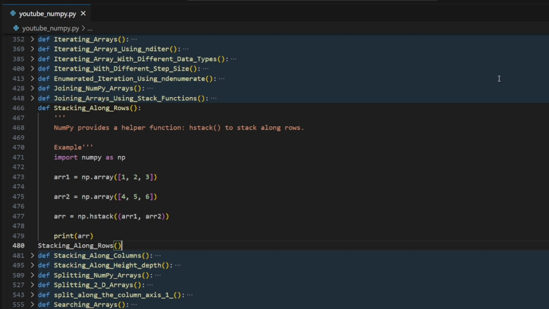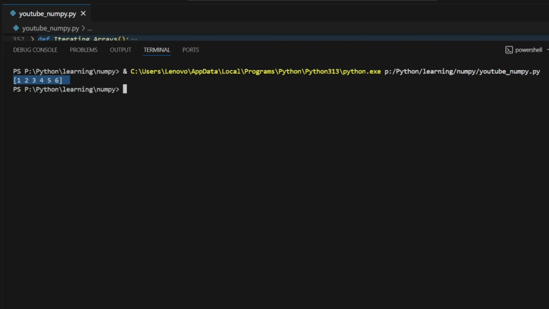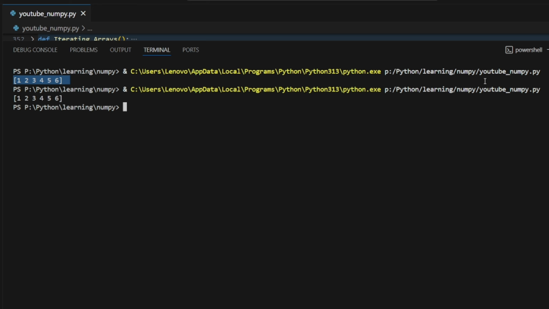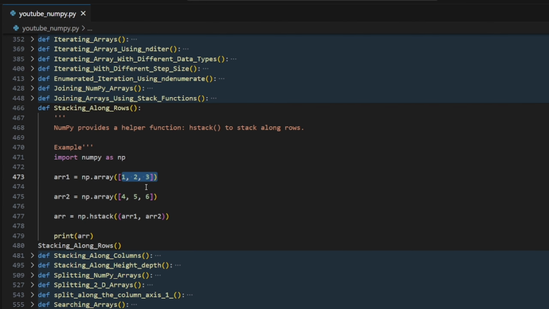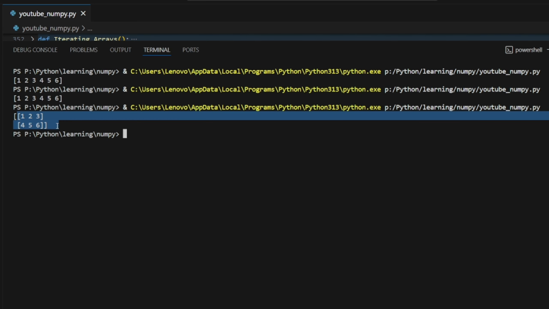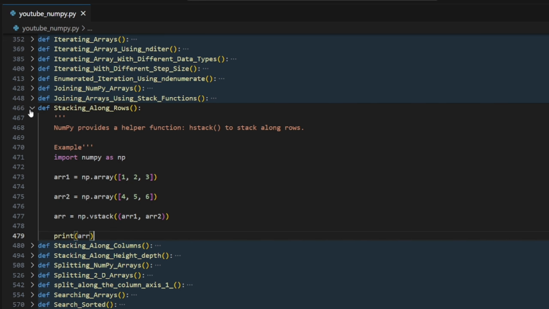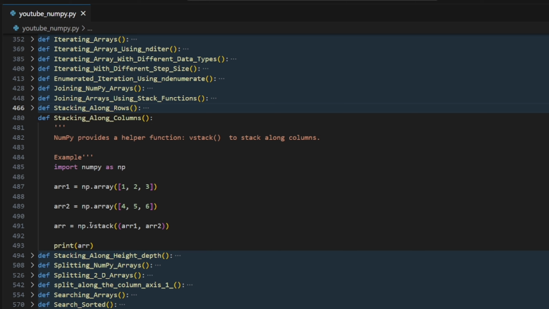What is the error over here? But guys, we just joined both horizontally, like this one first and this one first. Next, you can see that 1, 2, 3, 4, 5, 6. What is done? Horizontally, it is connected. And what if we want it vertically? I think it's V. See, it is connected vertically, up and down. And then we are having this column stack which I discussed right now, and vstack is up and down, like it will join the same inside, adding a dimension to it.